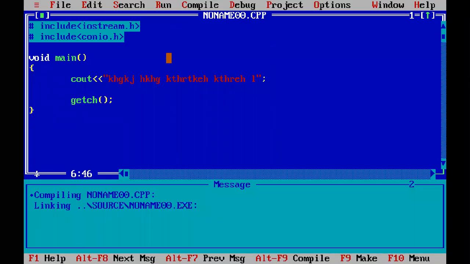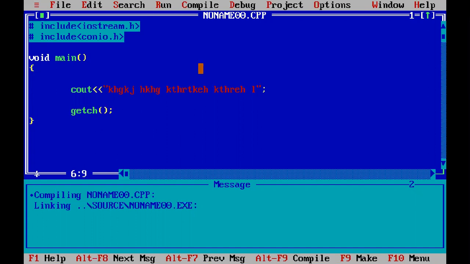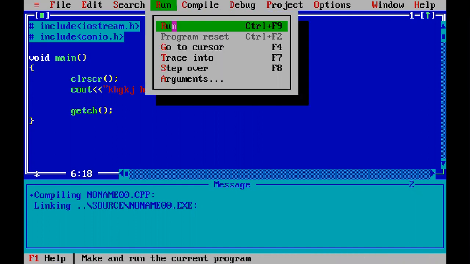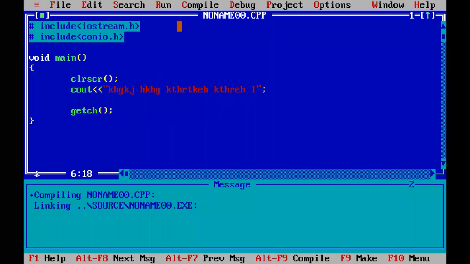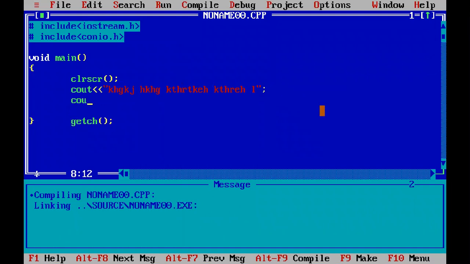Now, if I run again, it will show twice because there is no clear screen. I am going to use a clear screen before executing my program. I want only one output to be shown. Watch over here again, the same input. Now I'm using another cout statement, and you type a message, for example, like this one. Now what should be the result?